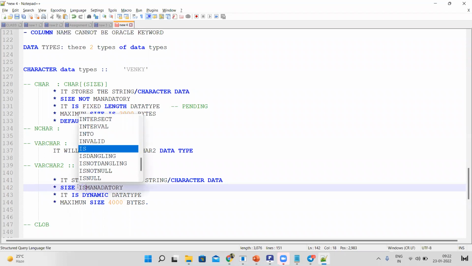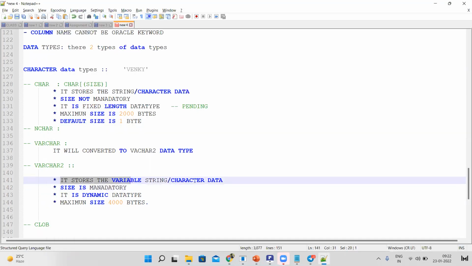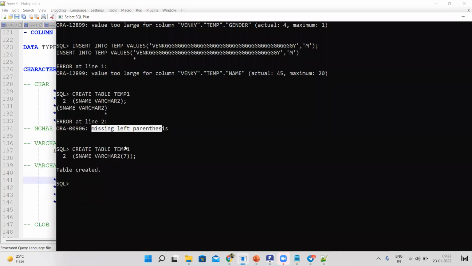Size is mandatory. So next, it stores the character or variable string length data. Now create table. I am creating one more table as T1. Declaring as char of 10 bytes. Okay.